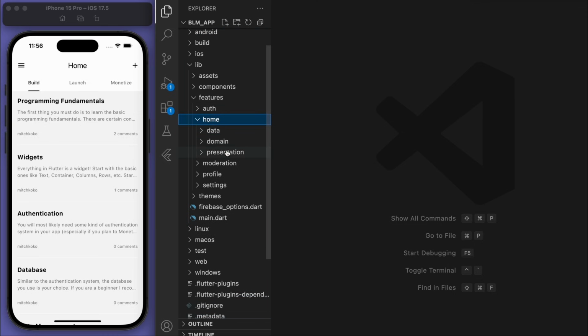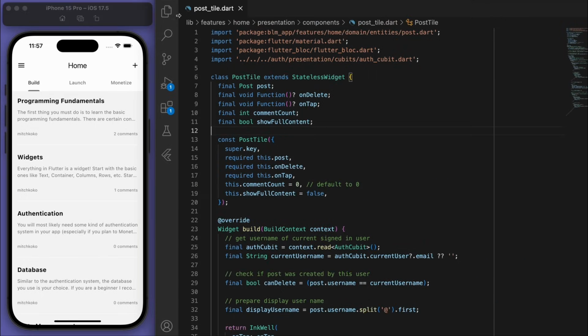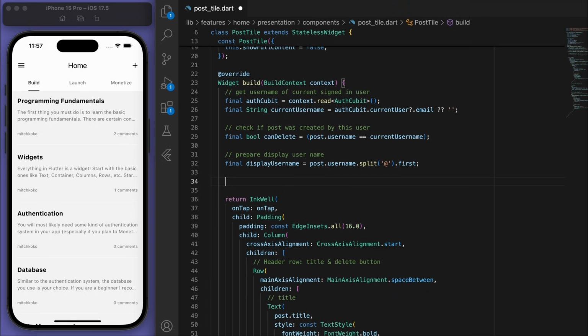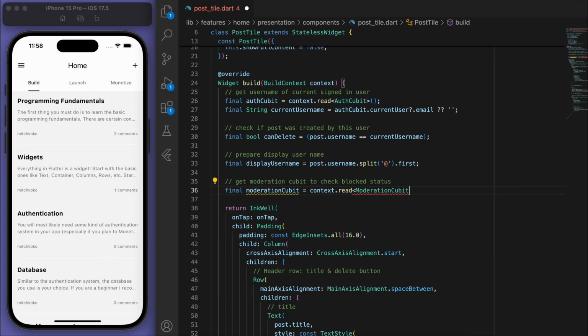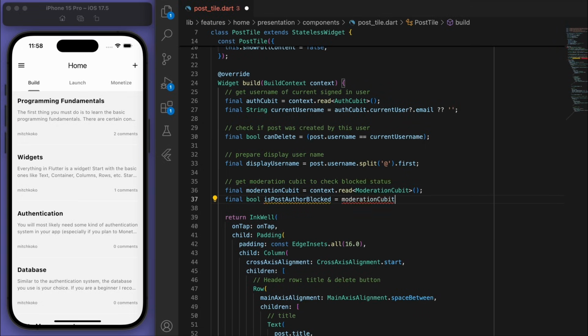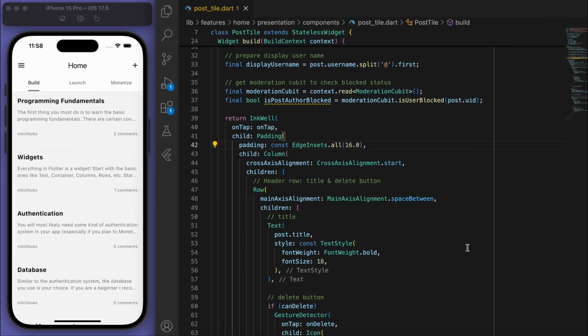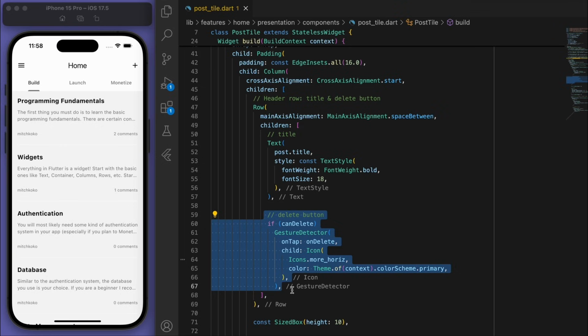And now let's go to our post tile and I want to have the options so that I can report and block this person. So in the post tile, let's get the moderation cubit to check the blocked status. And so currently all we have is the delete button, right?